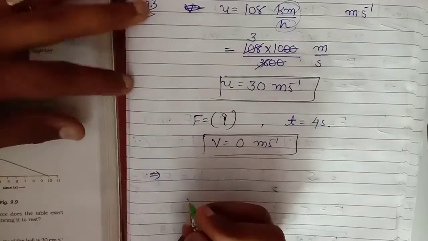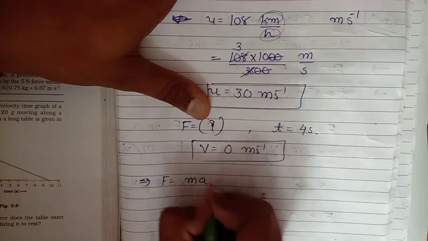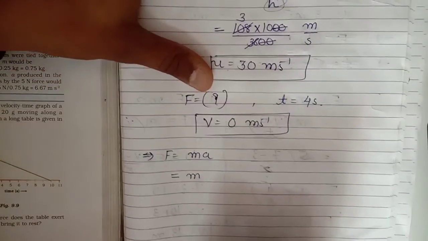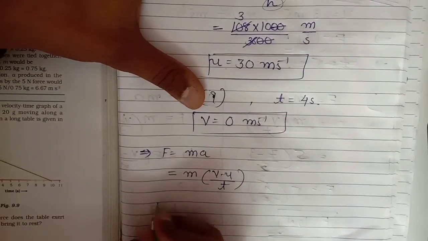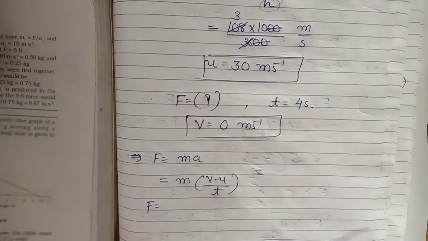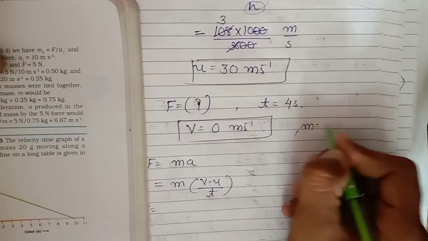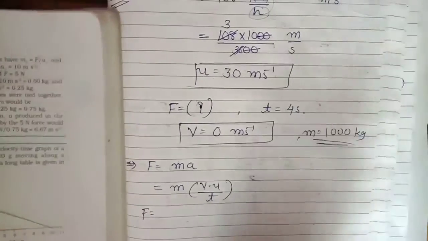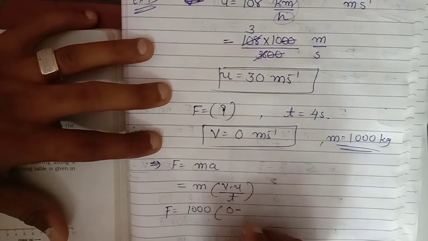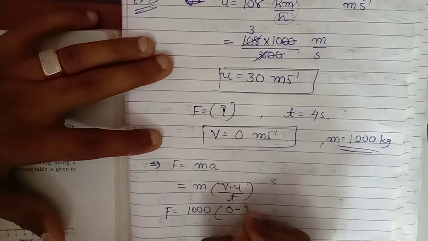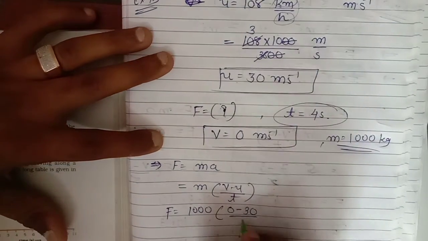Clear? How do we find the force? So F is equal to what? M into A. M into A means what? Change in velocity, V minus U upon T. F is equal to, and M is also given. It is what? 1000 kg. So I write here M is equal to 1000 kg. 1000 multiplied by 0 minus 30, and T is what? After how many seconds the motor car is stopped? 4 seconds.